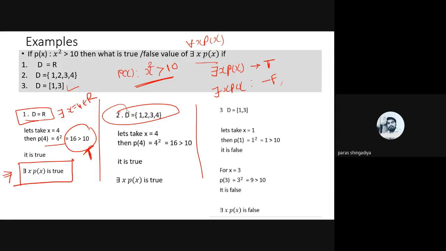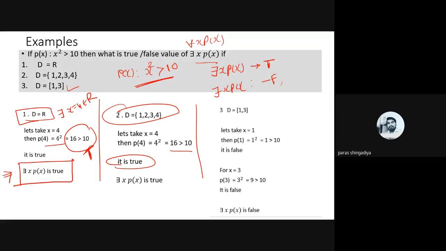Now in case 2, domain D is equal to {1, 2, 3, 4} as given. Four values are in this domain. At 1, 2, 3: p of 1 is false, p of 2 is also false, p of 3 is also false. But at x equal to 4, p of 4 becomes true, an answer of the predicate. So p of 4 is true, and therefore there exists x, p of x is true.